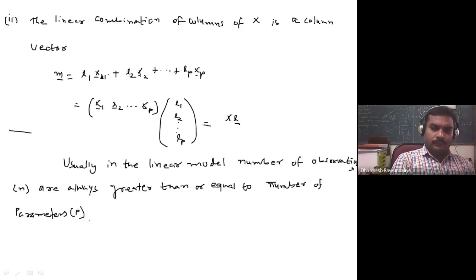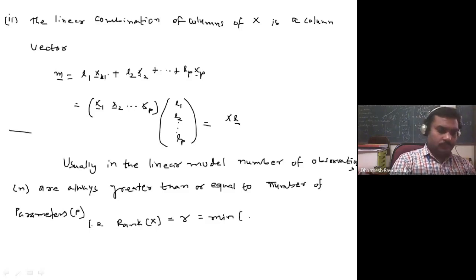That is, the rank of X is r, and that is the minimum of n and p. So we know that the rank of any matrix is always less than or equal to the number of rows and the number of columns, their minimum value.